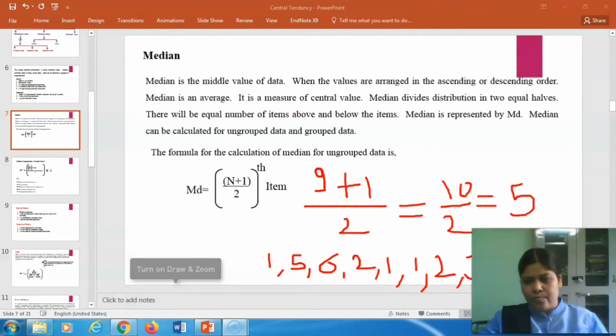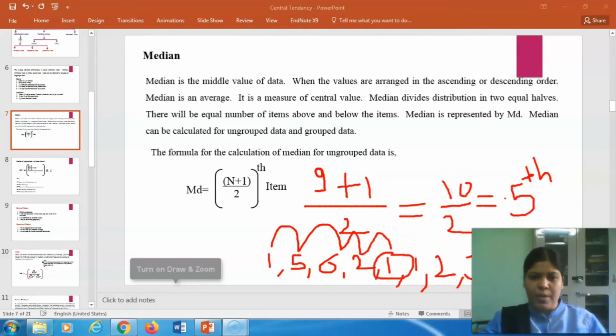These are a total of 9 observations, and by calculating the median, we get that the fifth item is our median. So let us see which number is in fifth place: 1, 2, 3, 4, 5. So number 1 value is our median, like this.